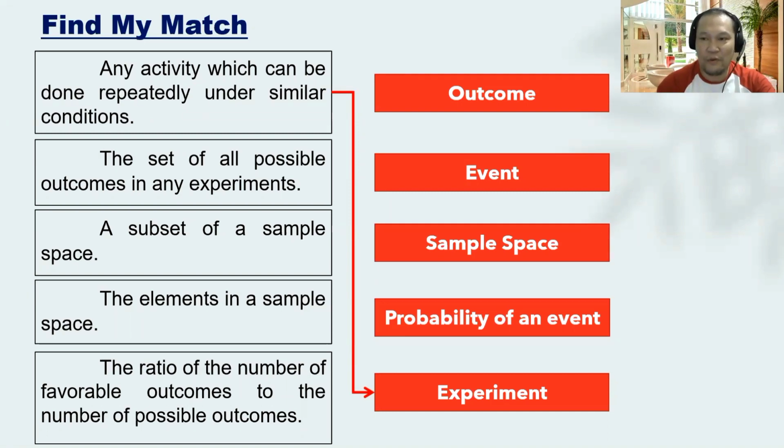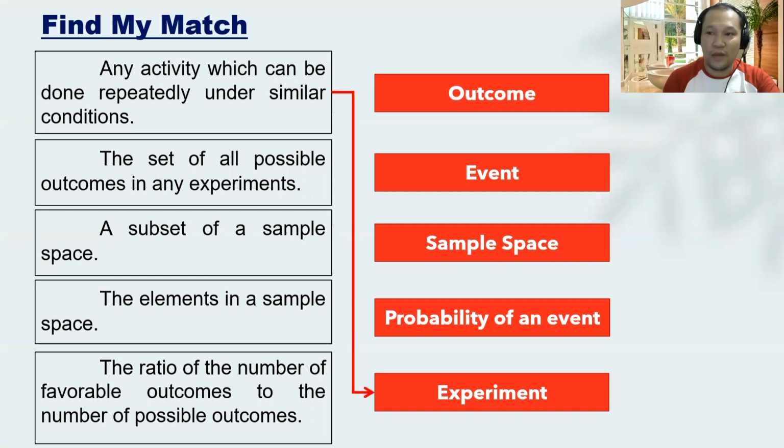Okay? Therefore, if you are going to deal with a concept of a certain activity, for example, you flip a coin and then you roll a die. That is what we call an experiment, okay? Or an activity. Next, the second one is the set of all possible outcomes in any experiment. What will be the possible outcomes in a given experiment?